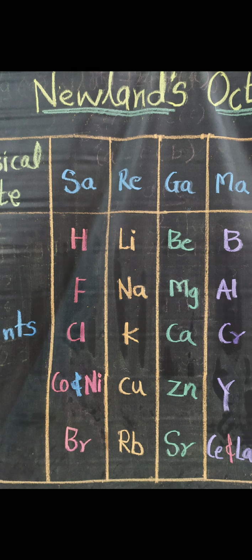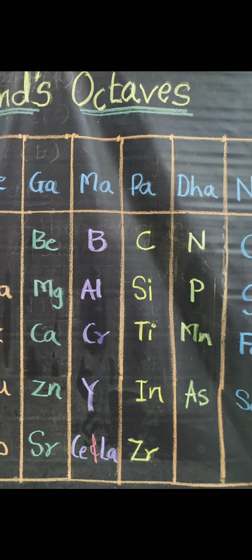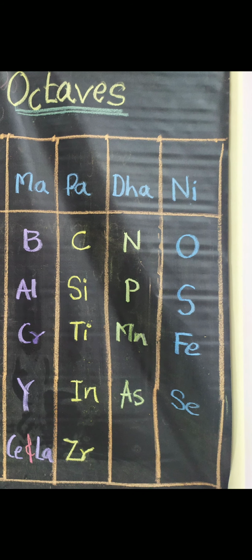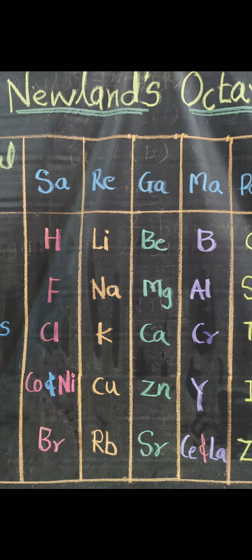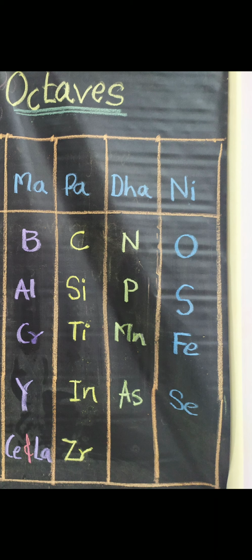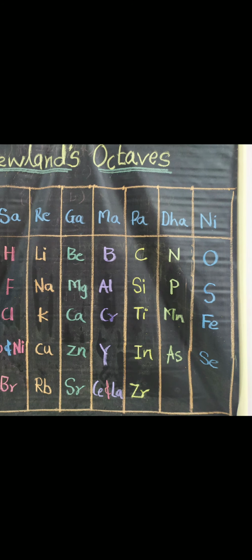Then next, Fe, that is iron, has properties similar to cobalt and nickel. Iron is also a metal, cobalt and nickel are also metals, but it is placed away from them, with the non-metals, that is sulfur and oxygen.